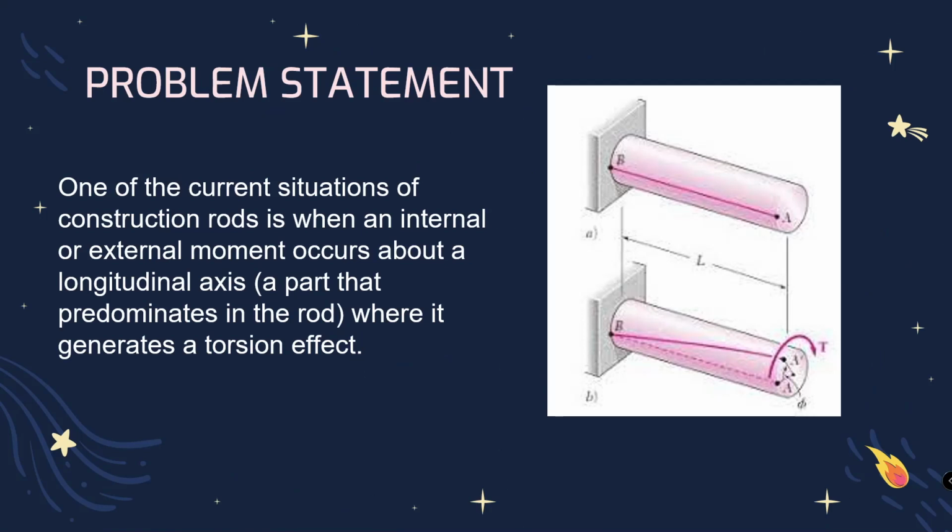Problem statement. One of the current situations in construction is when an external moment occurs about a longitudinal axis apart that predominates in the rod, where it generates a torsion effect.